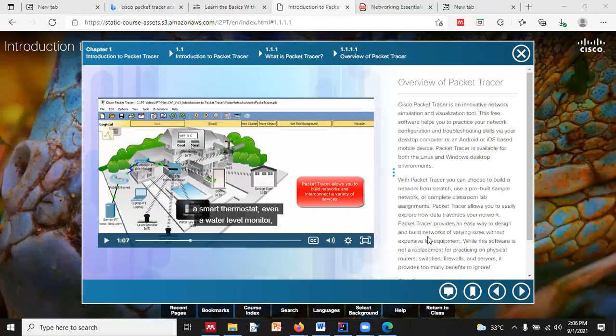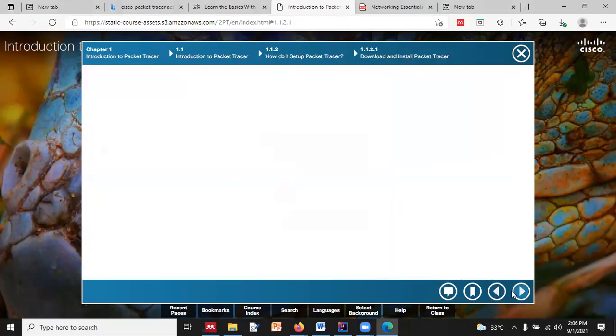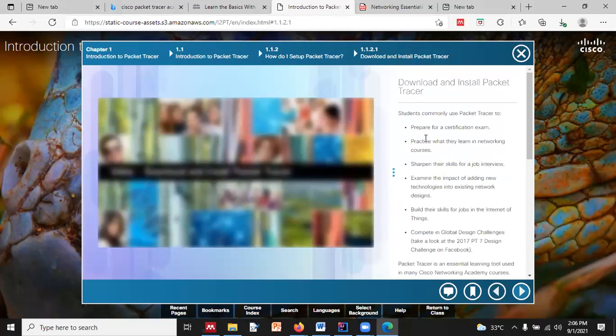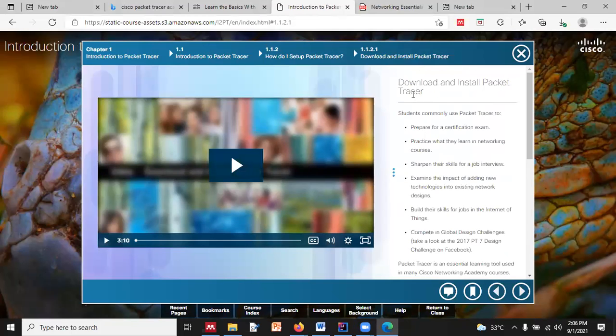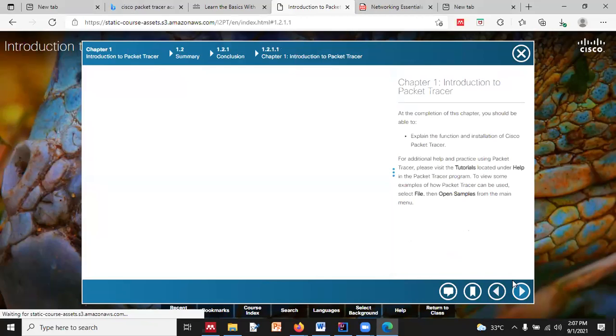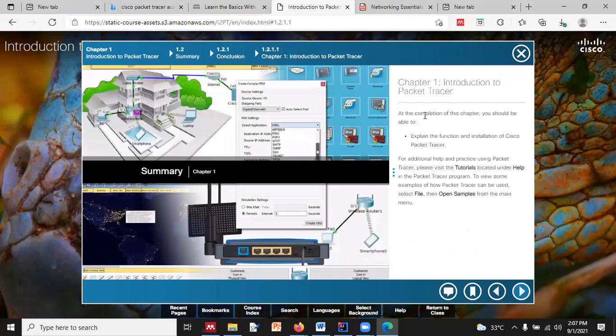So this is an additional resource that will help you understand things more clearly if some doubts still remain, right? So that's what I just want to show you. Then over here you can click next again, and it will show you how to install the package, how to install Packet Tracer, the latest version of it, right? All that is there. So this video is going to show you the installation process that we already did. So I'm not going to take the pain of explaining the same thing again and again.